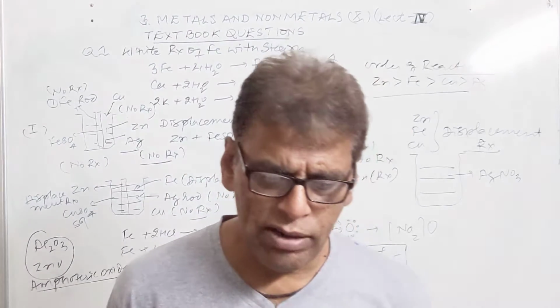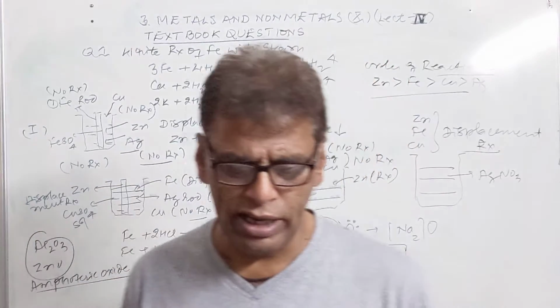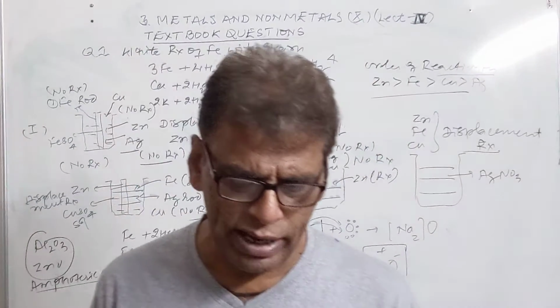Now tell one amphoteric oxide. We have mentioned 2 amphoteric oxides, Al2O3 and ZnO. They are amphoteric oxides.